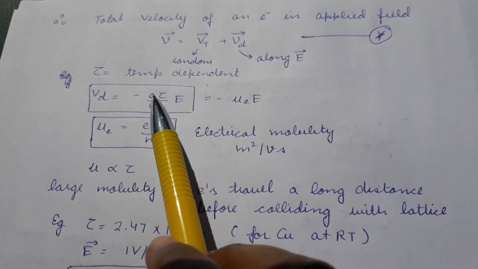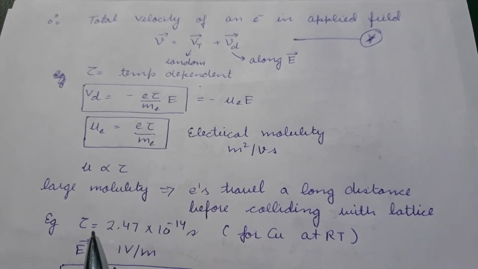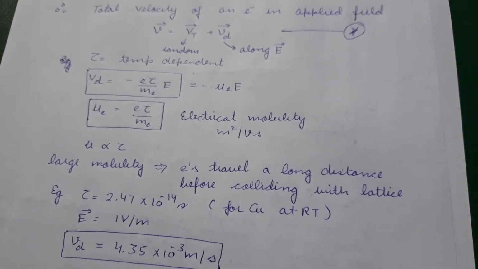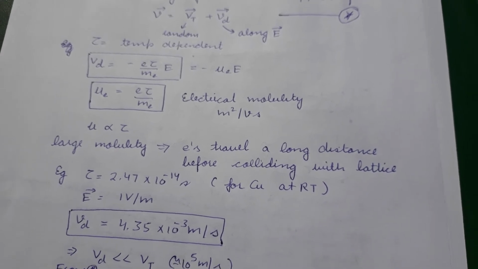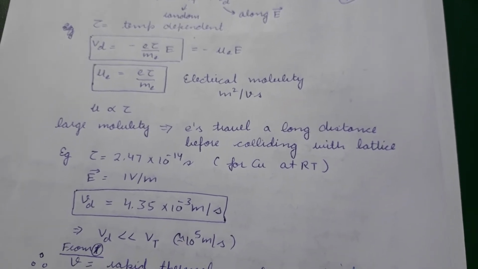So mobility is given by eτ/m_e. We see that the mobility depends upon the relaxation time, which means that if there is larger mobility, the electron travels a longer distance before colliding with the lattice.